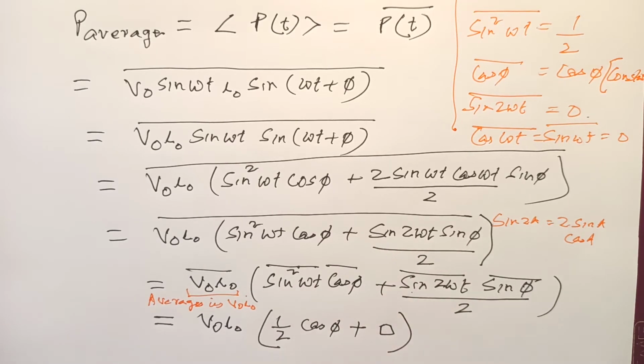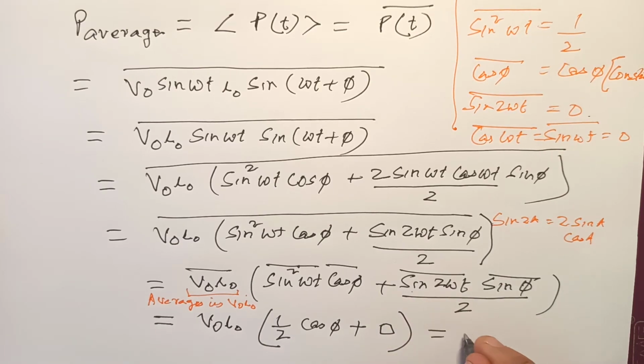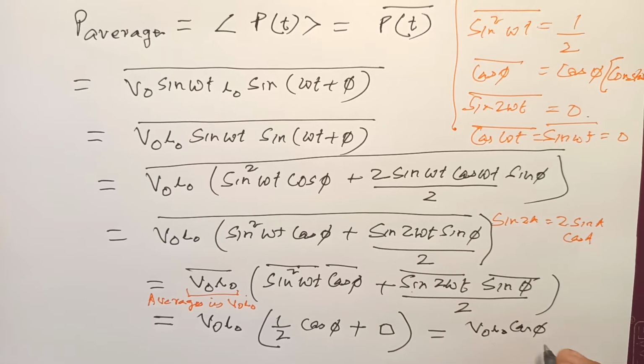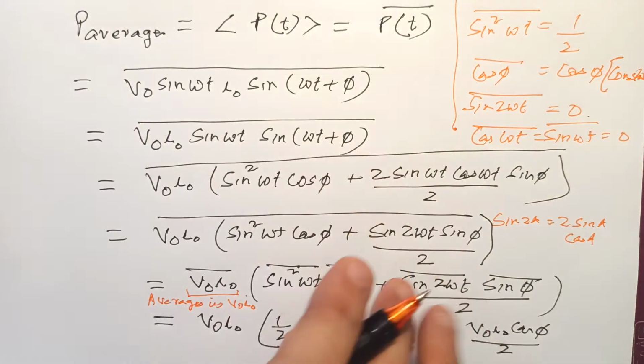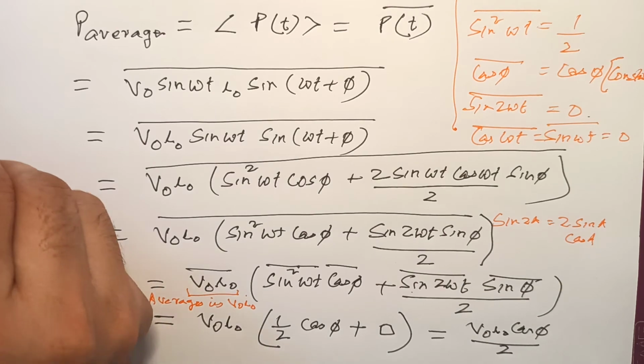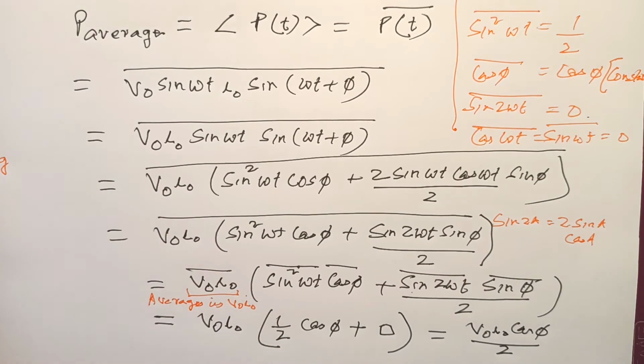Okay, now this can be said as V naught I naught cos phi by 2. Also, remember the other way of doing the same thing was P average. If we have to find P average, let me write it.